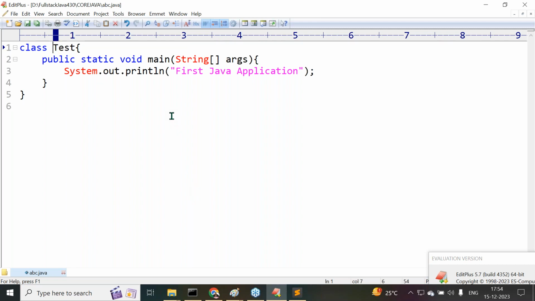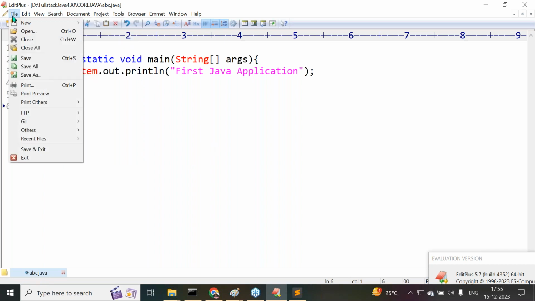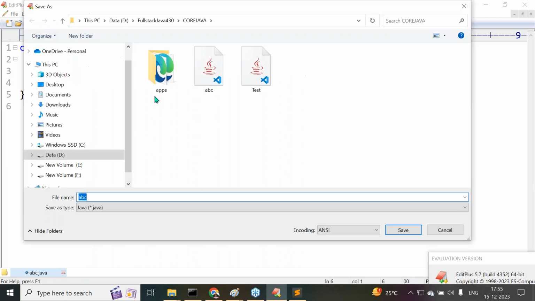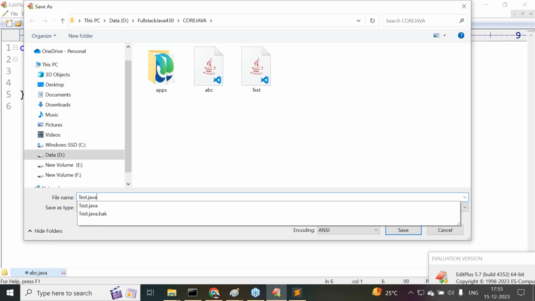Now I want to resave the same Java file. If we want to resave the same Java file, what do we have to do? One minute. We have to use File, Save As, not Save. Save As. Next I want to save it again. Now this time I want to provide Tester.java. I think Tester.java is already available, and I want to override it with the new file. Tester.java. Click on the Enter button.